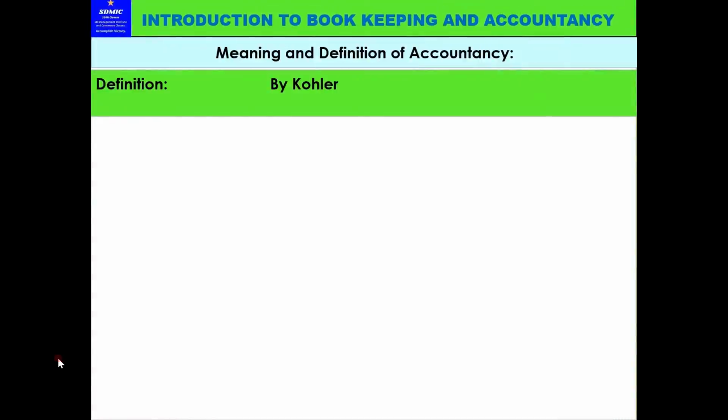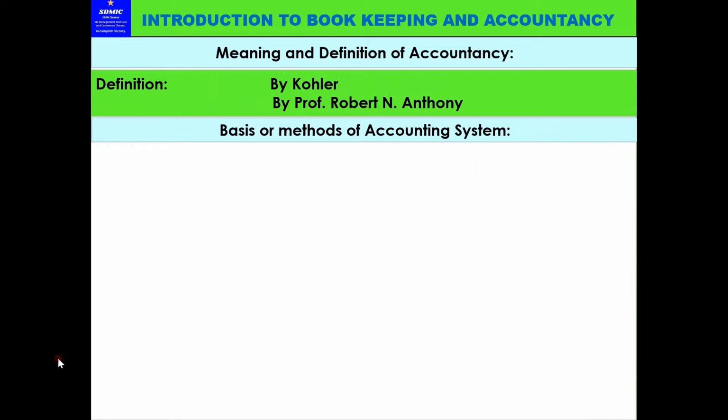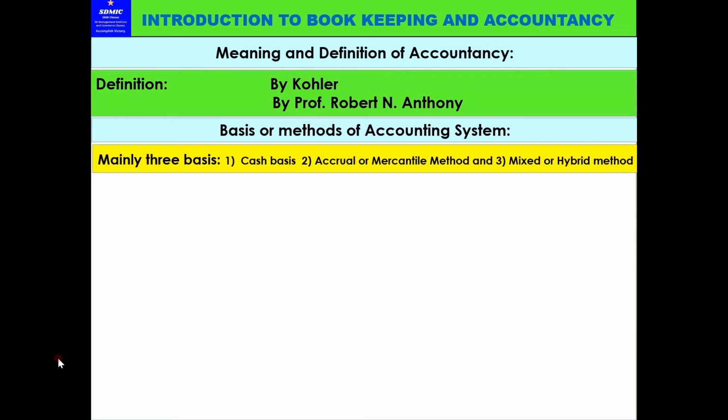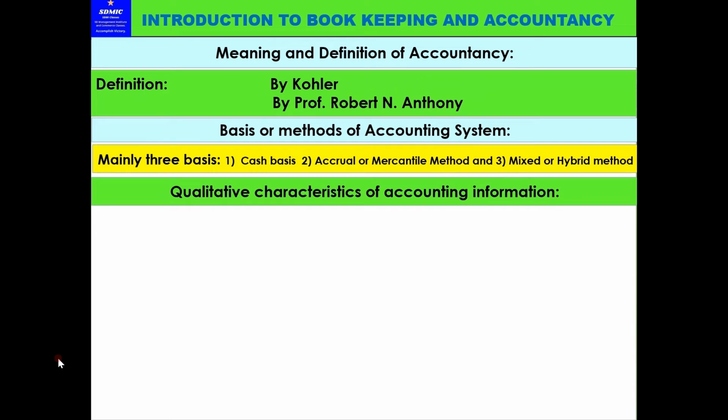Meaning and definition of accounting we learned: the definition by Kohler and the definition by Professor Robert and Anthony. Basis or methods of accounting system: mainly three bases: cash basis, accrual or mercantile method, and mixed or hybrid method. We have already discussed that in the previous class.